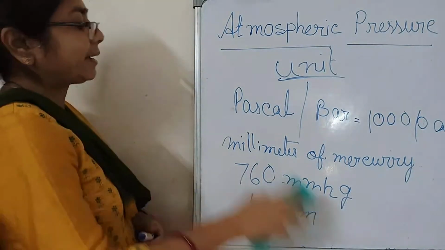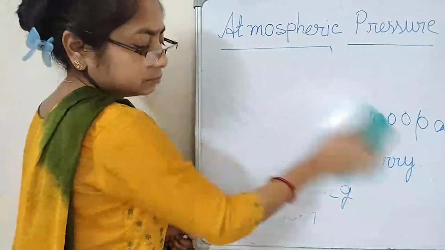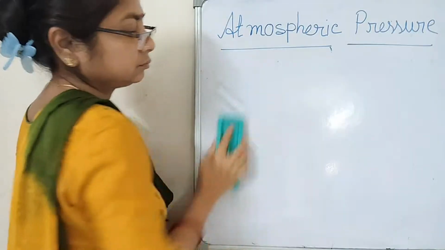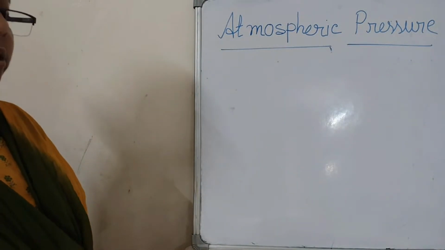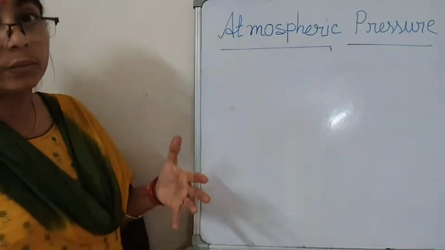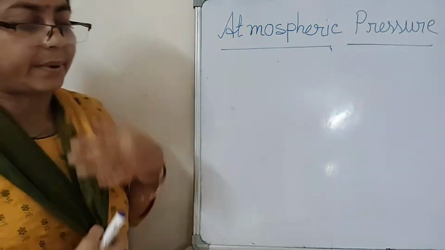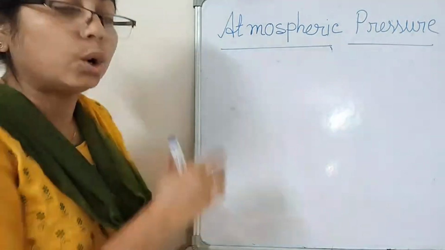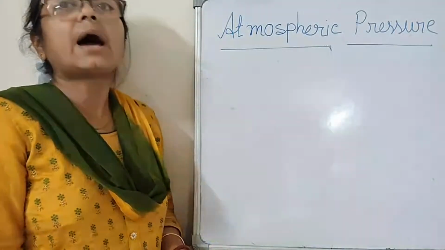Next, we can discuss what is the importance of atmospheric pressure. Where can we use atmospheric pressure? Weather prediction: high atmospheric pressure means clear weather, low atmospheric pressure means cloudy weather.